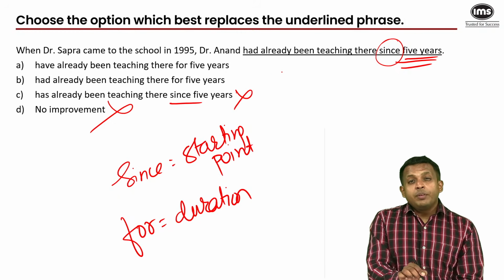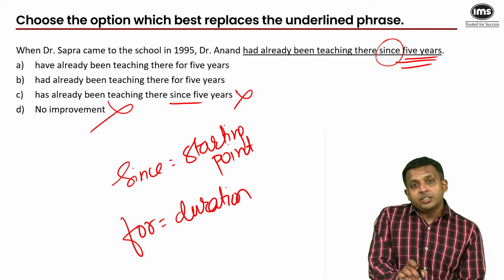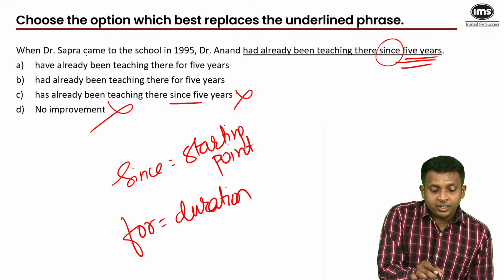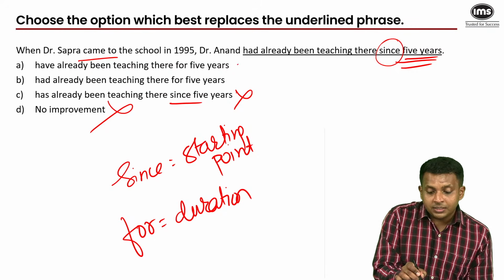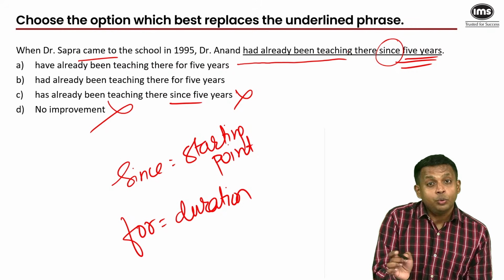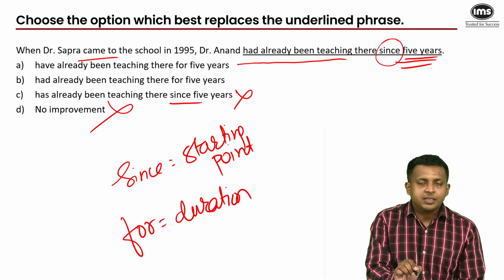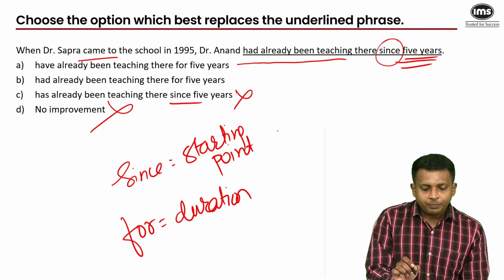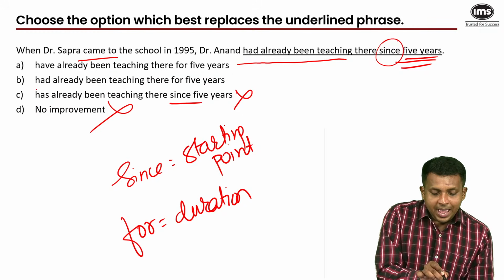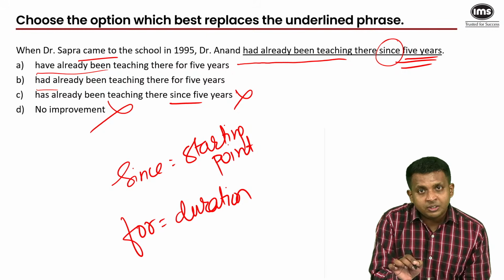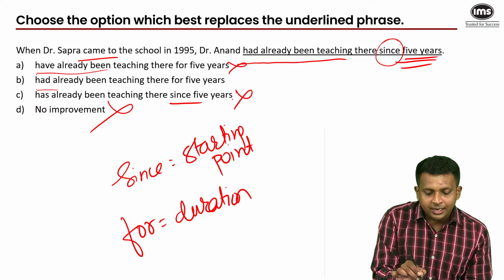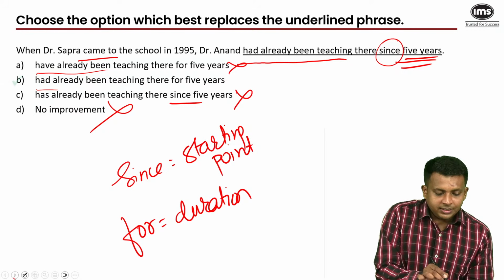But now here we come to that rule about an earlier action being in the past perfect tense. The later action, simple past, came. The earlier action, past perfect continuous, which is a type of past perfect tense. So that rule still applies. So we need had been, not have been teaching. Present perfect continuous tense is not what the rule is about. So eliminate, eliminate, eliminate. And the answer is B.